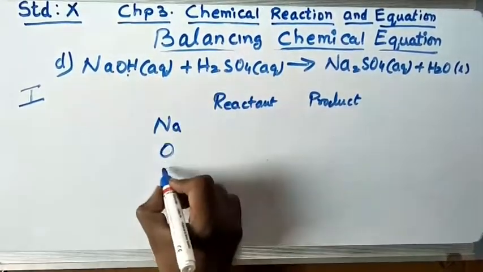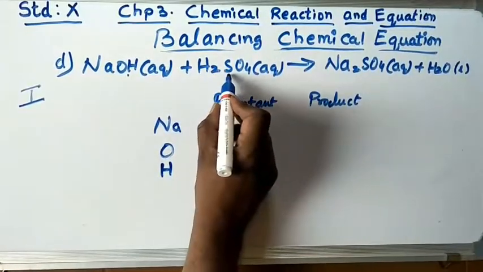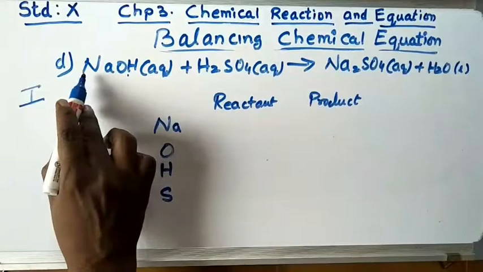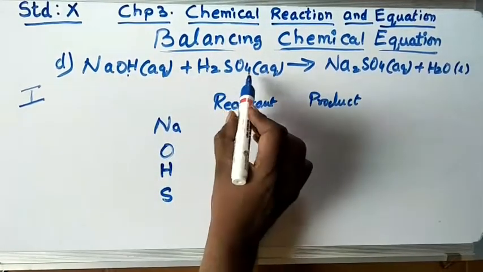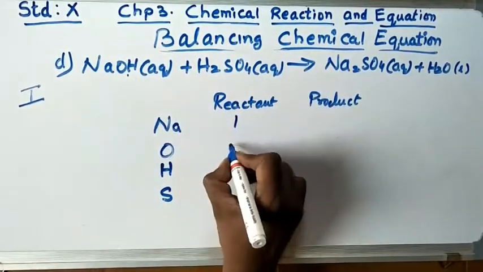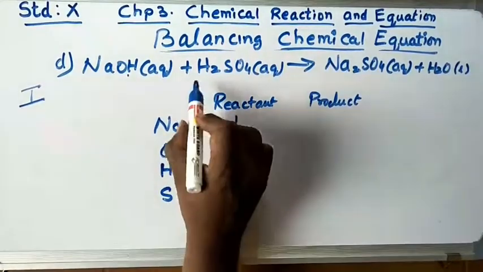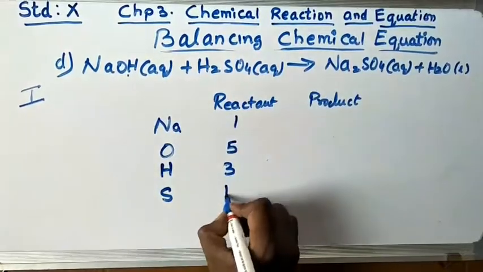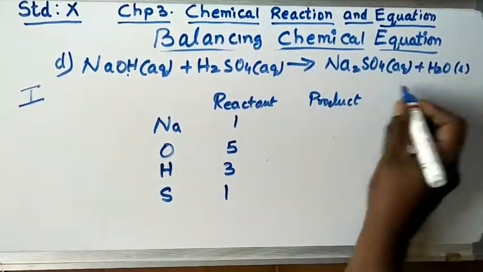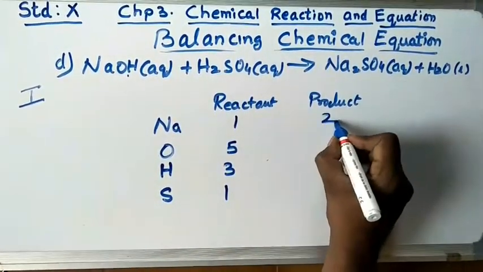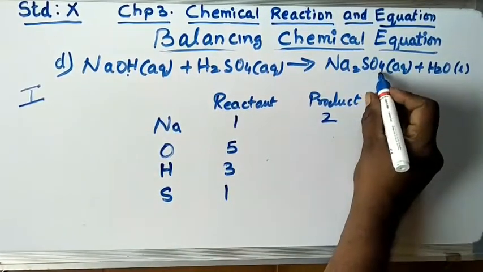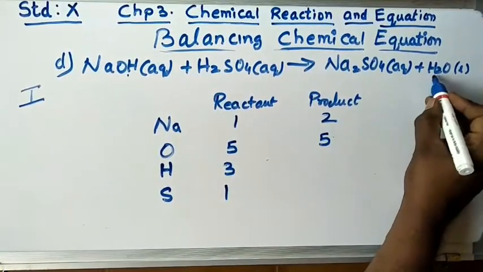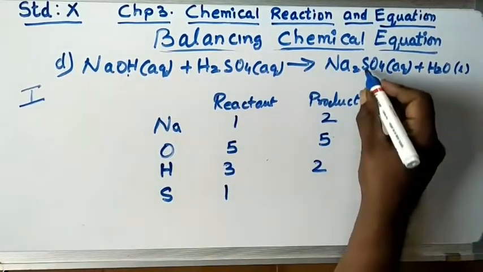Step number 1, NaOH, H is there, S. Now let us write the number of Na. How many Na is there? Only 1. Oxygen, here you have 4 and 1, that is 5. Hydrogen you have here 2 and here 1, 3. Sulfur you have only 1. What on the product side? Na you have 2, oxygen 4 plus 1, 5, hydrogen 2 and sulfur 1.